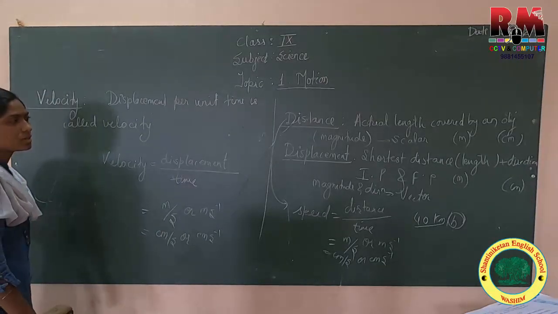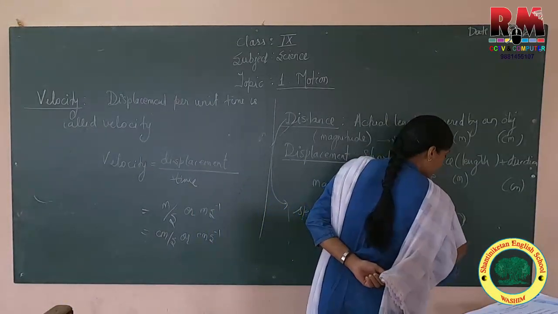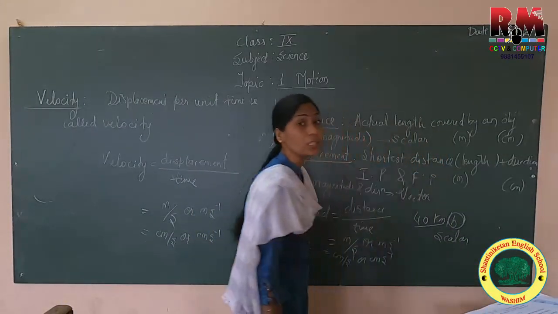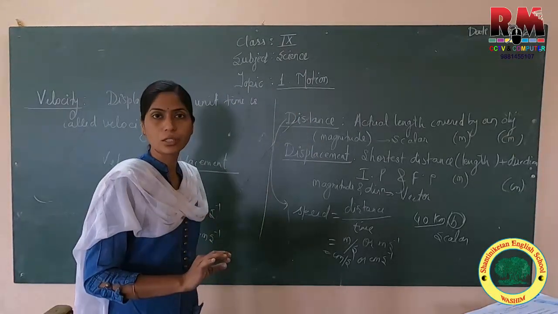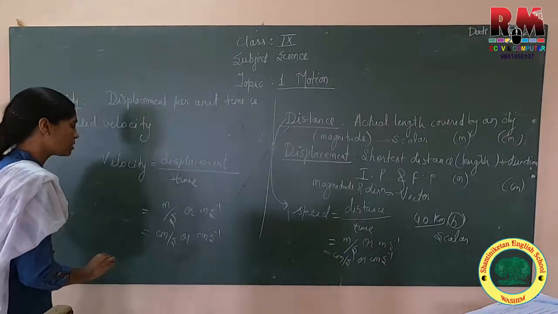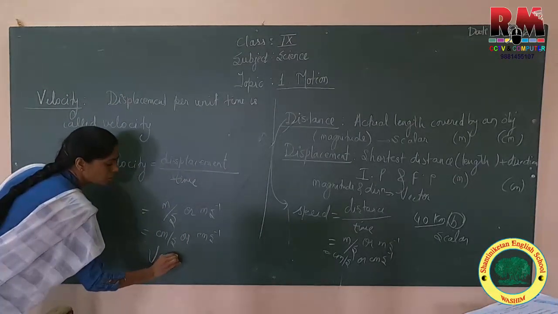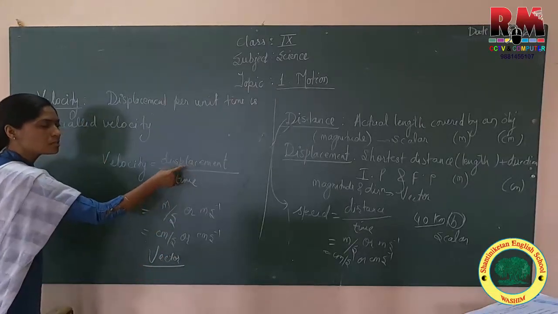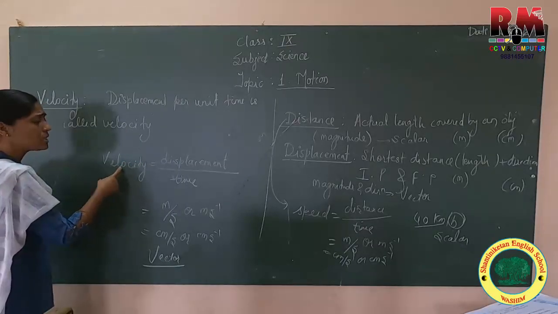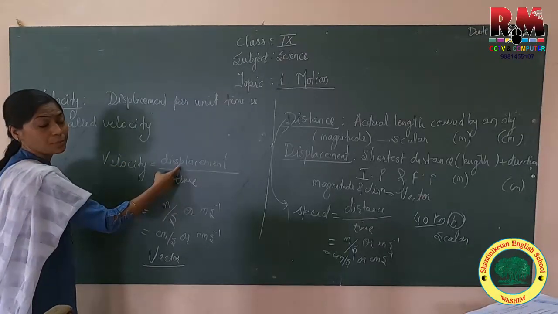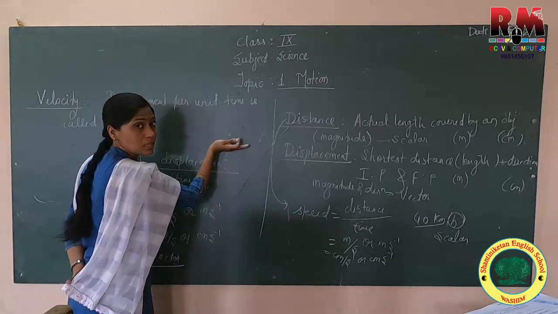The only difference is that speed is a scalar quantity, because it does not require any direction. Velocity is not a scalar quantity, it is a vector quantity because it depends on displacement. Displacement depends on direction, and velocity will give the direction of displacement, meaning in which direction the object is being displaced.